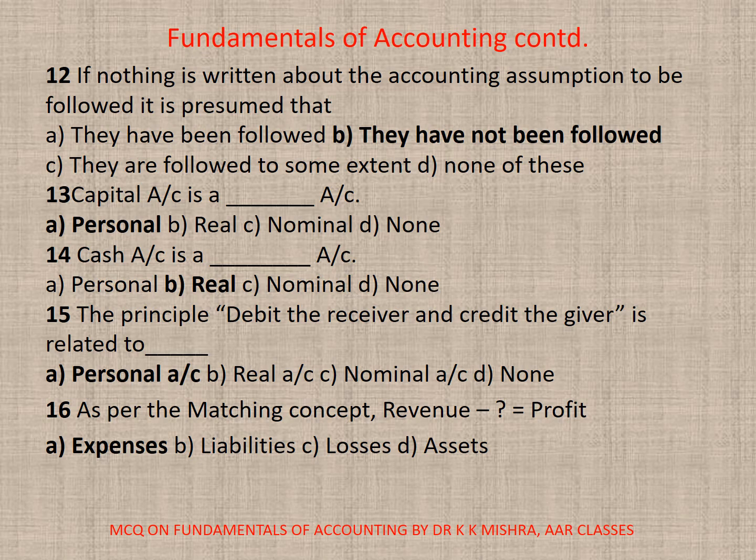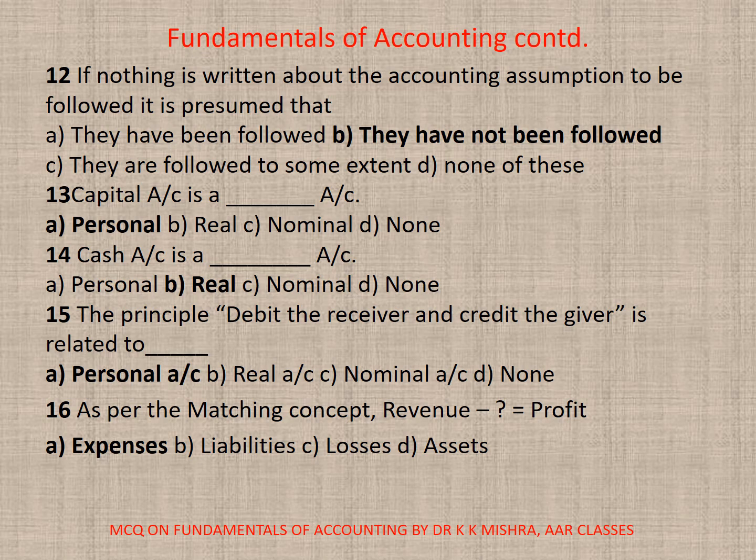Personal. 14. Cash account is a dash account. A. Personal. B. Real. C. Nominal. D. None. Here correct option is B. Real. 15. The principal debit the receiver and credit the giver is related to dash. A. Personal account. B. Real account. C. Nominal account. Or D. None. Here correct option is A.